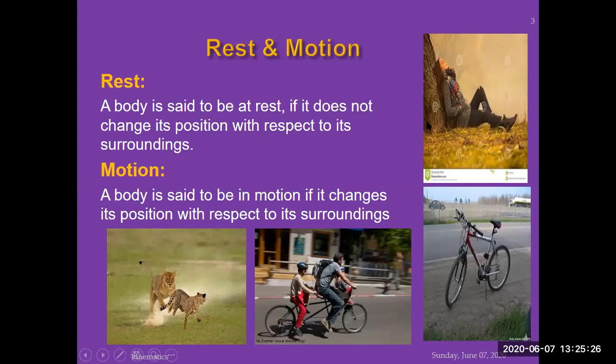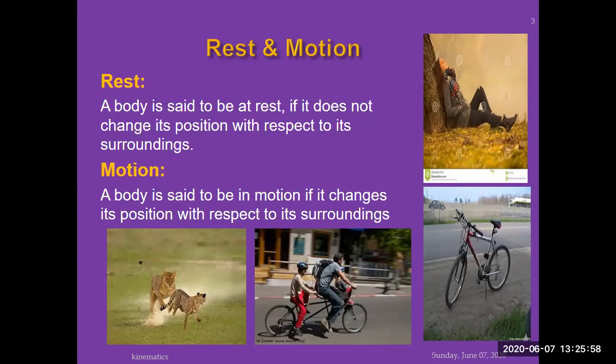Like you see, the trees are at rest with respect to the surrounding. A car is moving on the road. The car is in motion, but the trees are at rest. When a car is moving along the road, then the buildings and the stones lying along the road are at rest because they are not changing their position. The car is changing its position with respect to buildings, roads, stones, and all types of blocks lying along the road. The road is at rest, but the car is moving.